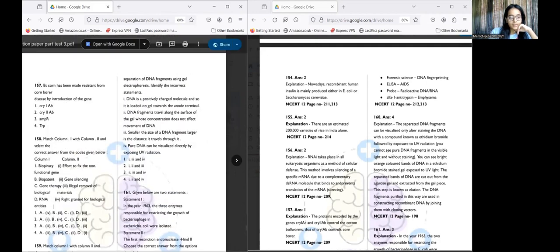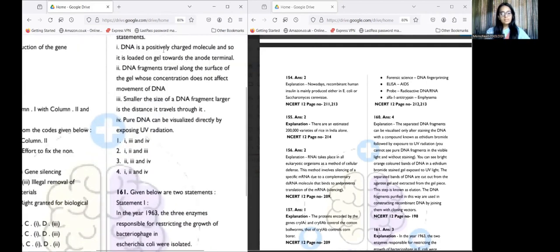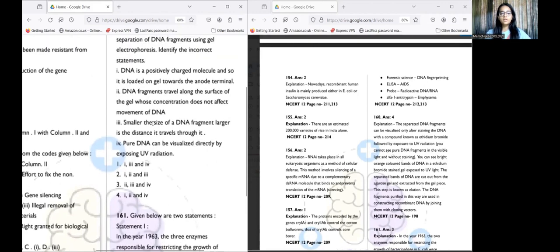There are 4 statements, and we have to choose the incorrect one. So 1 is incorrect, 2 is incorrect, and 4 is incorrect. All we need to know is that the smaller the size of the DNA fragment, the more distance it travels, right? We can remember that small kids never get tired as well. They keep on going, going, going, because they're small in size, they travel the larger distance.